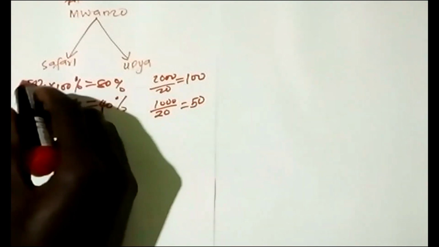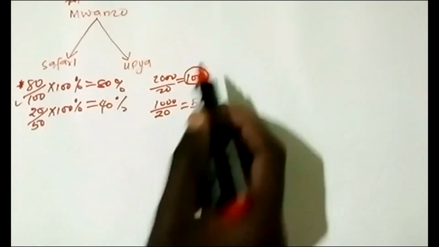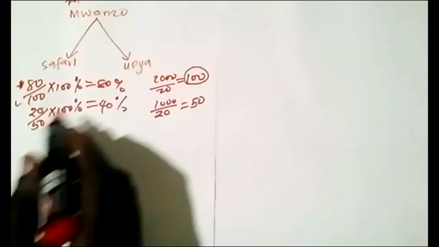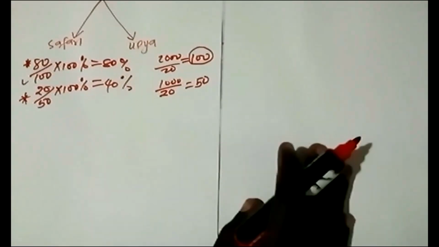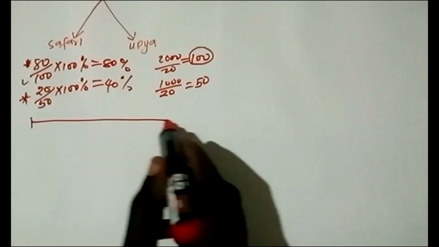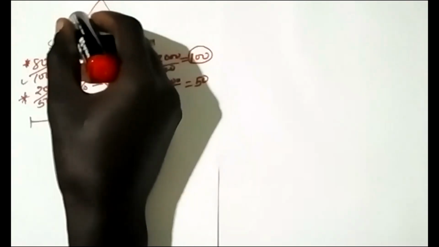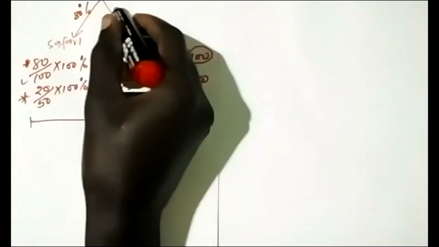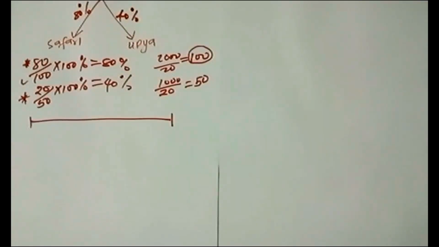So we took the number of shares acquired and divided by the number of shares issued, times 100, for both Safari and Upia. Once you know that, you have to draw this line to check the relationship. Remember that Safari is the subsidiary, and Upia is an associate.